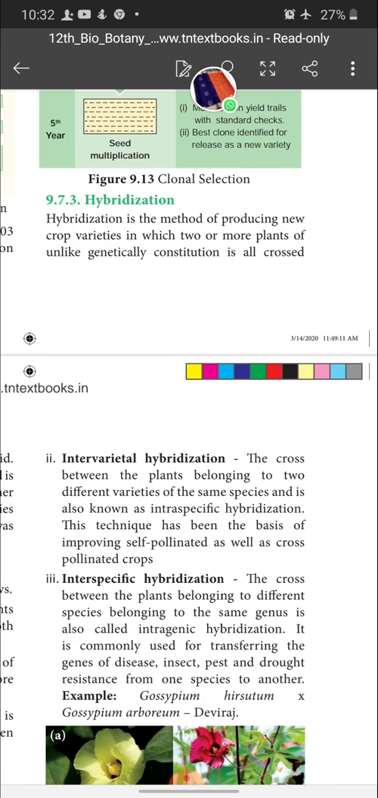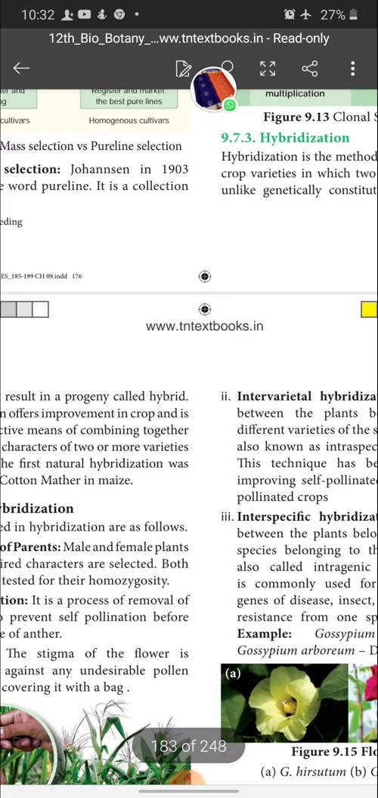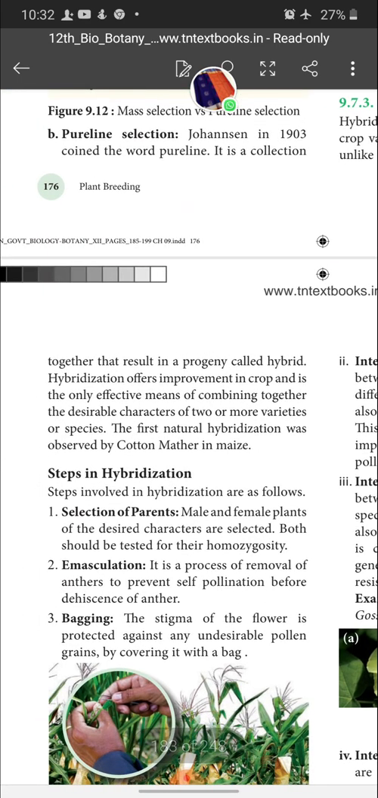Today I am going to start with hybridization, and it is a book back question also. Very important 5 mark question. You know very well what is meant by hybridization and hybrid. It's a method of producing new crop varieties in which two or more plants of unlike genetic constituents are crossed together, resulting in a progeny called hybrid.